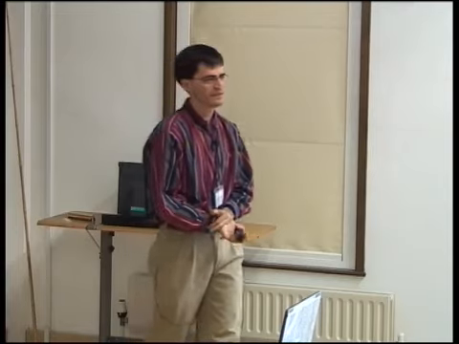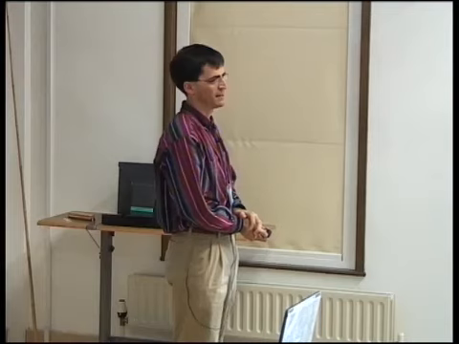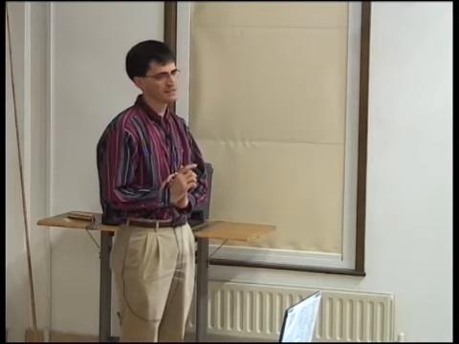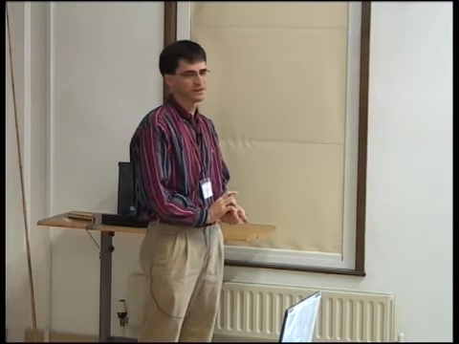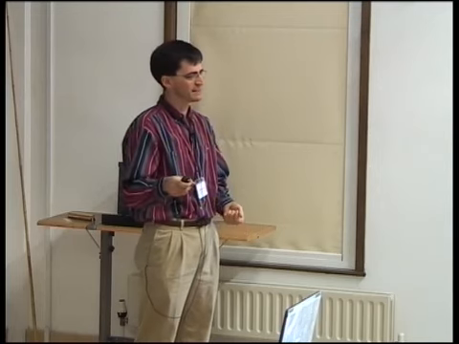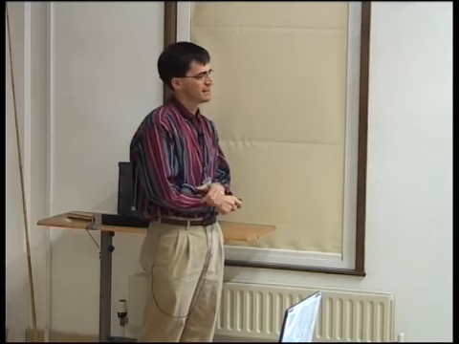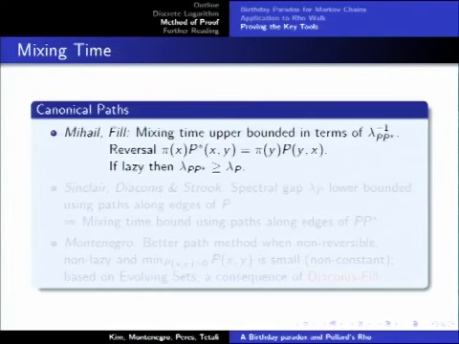So instead, what we do is combine a few previous results. Phil, building on some work of Mihail, showed that the mixing time, the time for a random walk to converge to a stationary distribution, can be upper bounded by using the inverse spectral gap of P star. And P star here is the reversed walk. So that means take a step of the random walk and then take a step going back in reverse, and find the spectral gap of that. More formally, the definition is written down there. And as I said, if it's lazy, this is related to the spectral gap of the Markov chain you're actually looking at, and that's the version that most people use.